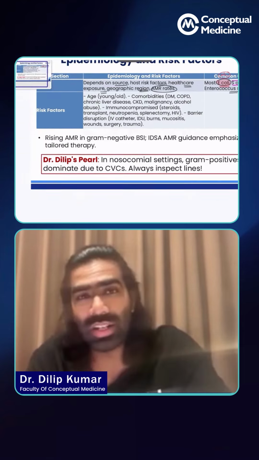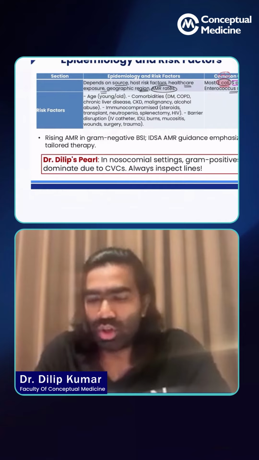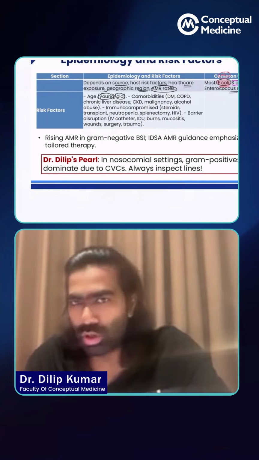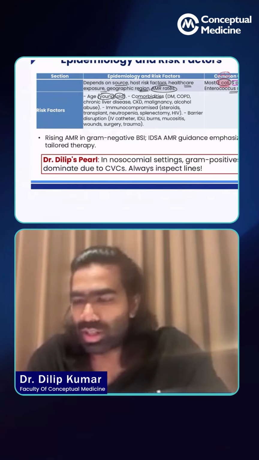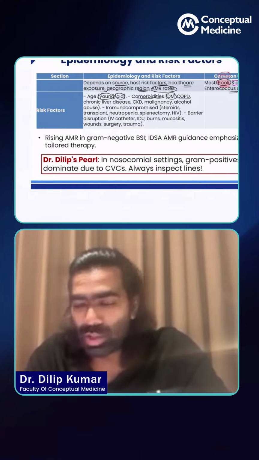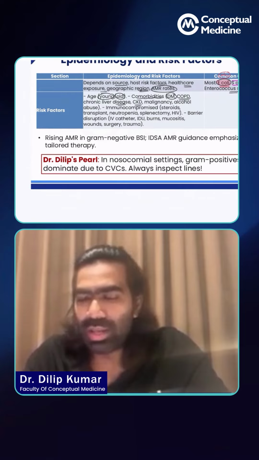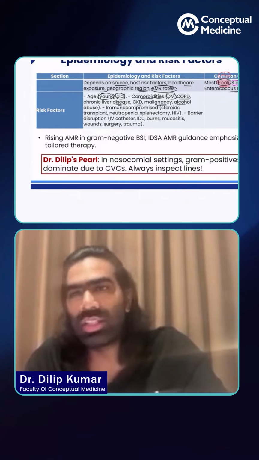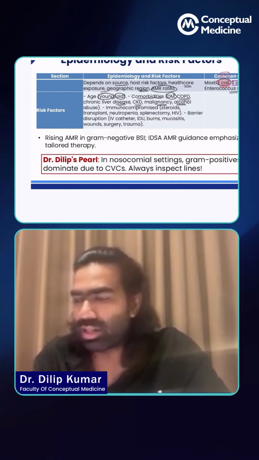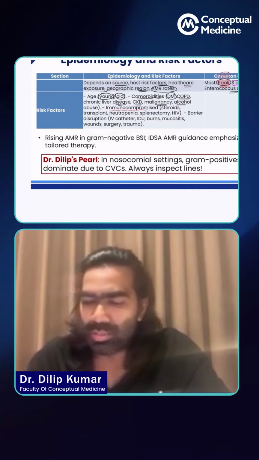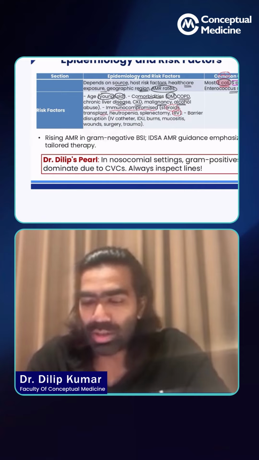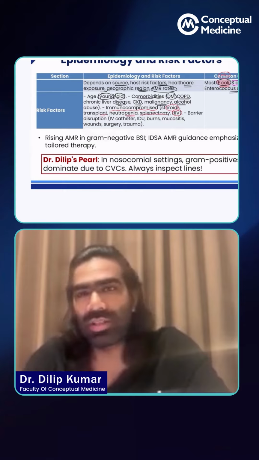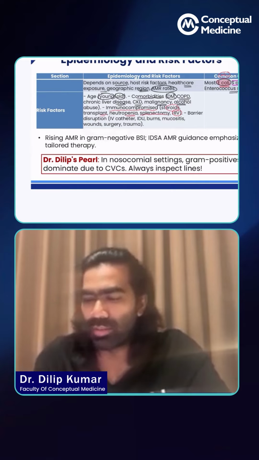And what are the risk factors for developing bacteremia? Too young, too old, both are going to be risk factors. Presence of any form of comorbidities, especially immunosuppressive states, like for example diabetes, COPD, chronic liver disease, CKD, malignancy, alcohol abuse, all these things are going to serve as risk factors of bacteremia. And as I said, immunosuppressed, immunocompromised states, like HIV, AIDS, steroid use, transplant patients, neutropenic patients, post-splenectomy patients, all these patients are also at risk of developing bacteremia.